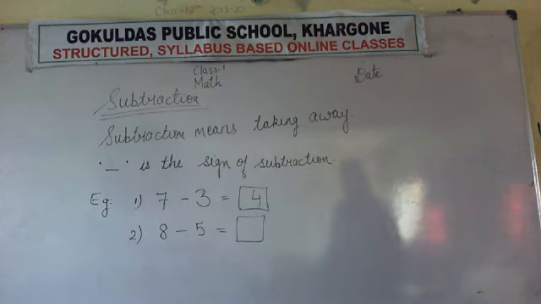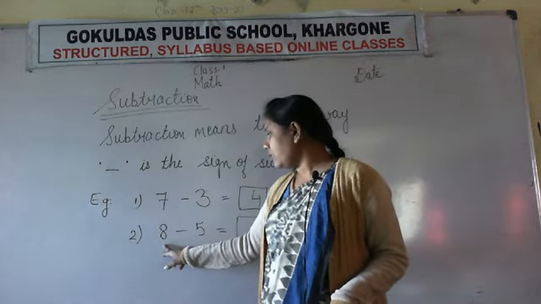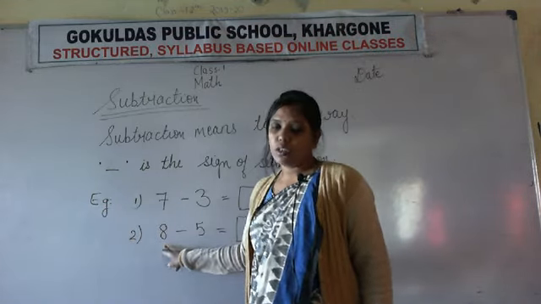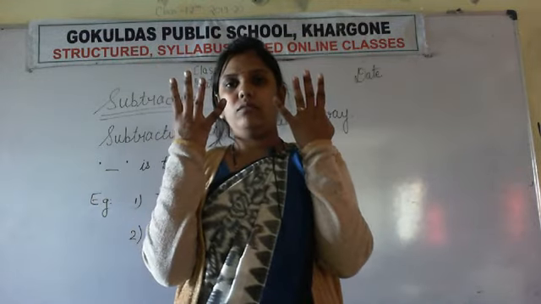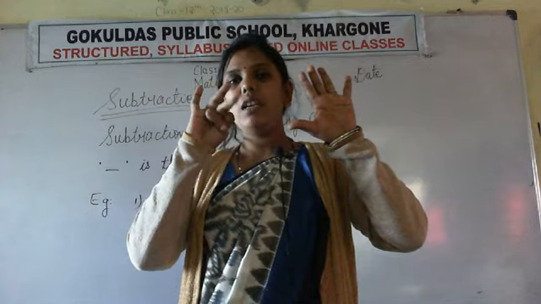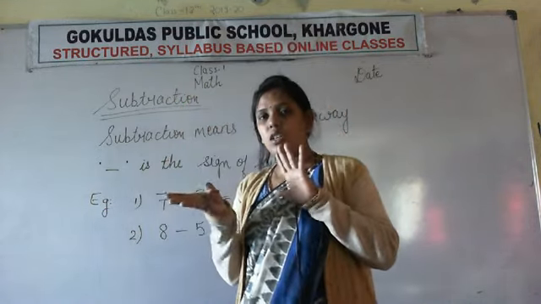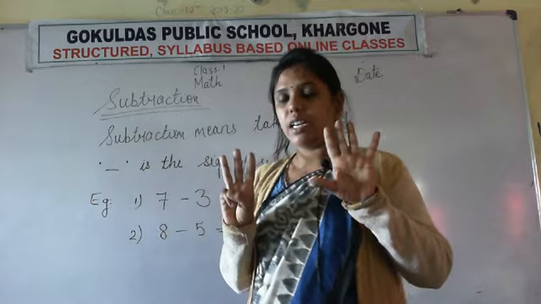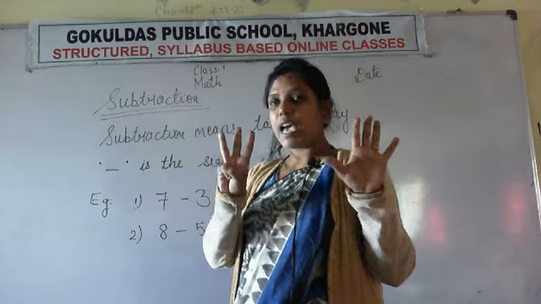Okay, so I hope all of you have solved it. So what is the first number here? The first number is 8. So take out 8 fingers. 4 and 4 is 8, or 5, 6, 7, 8. In this way also we can take 8 fingers. So 5, 6, 7 and 8. 8 fingers I have taken.